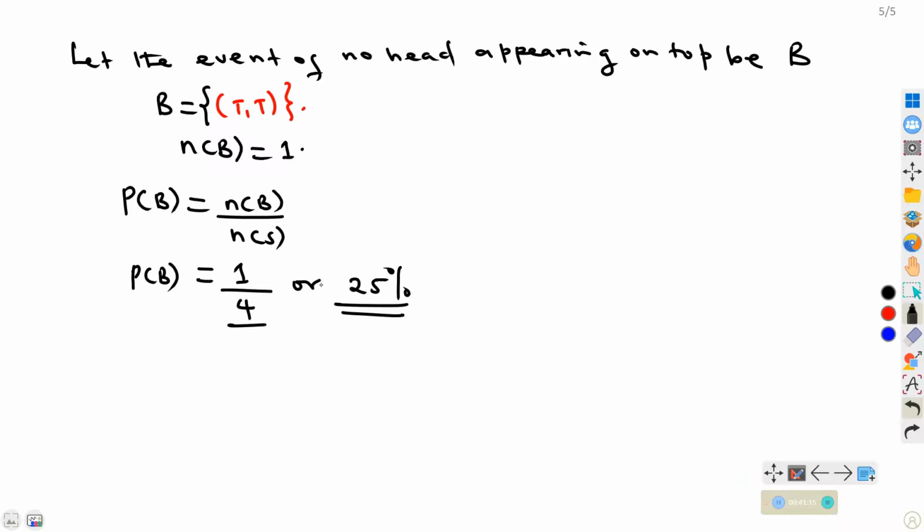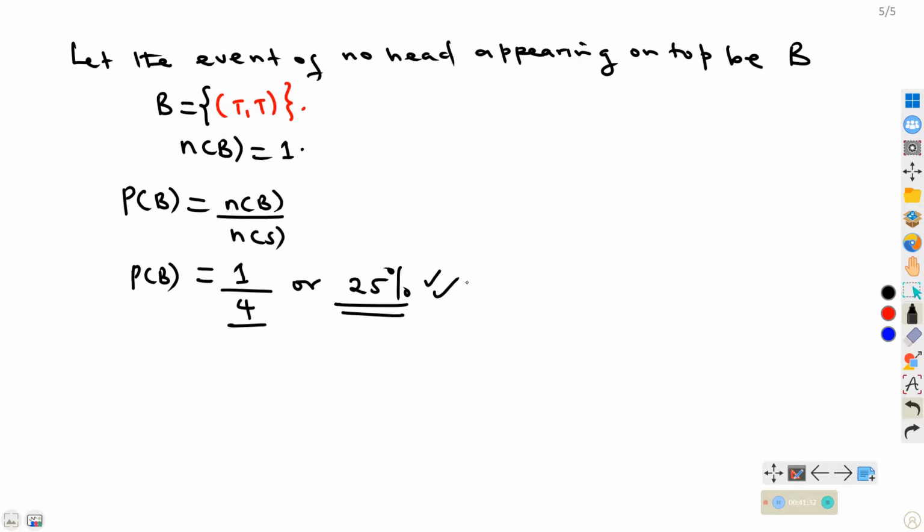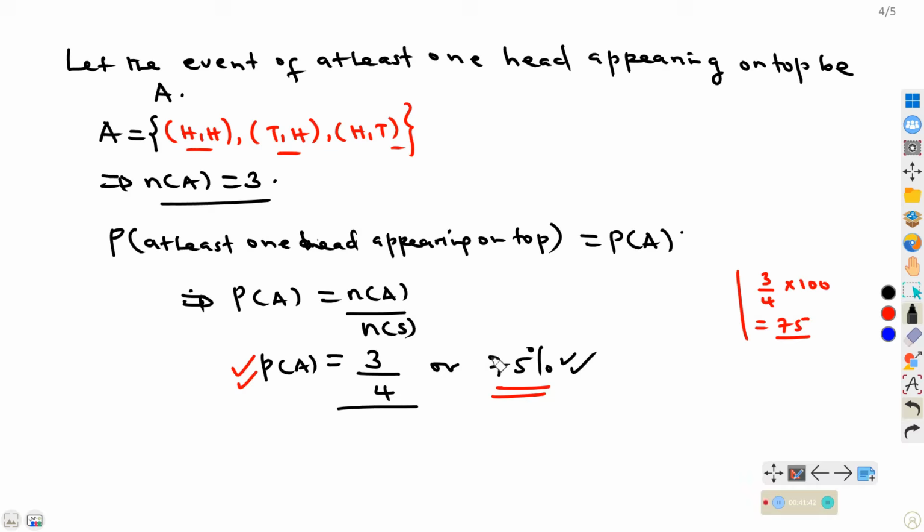So from here, we now need to see which one has a higher chance of attending to the shop. The person with a higher chance of attending to the shop, we shall look at the probabilities. You realize this is 75% and this one here is 25%. So which one is higher? Of course, this one is higher.